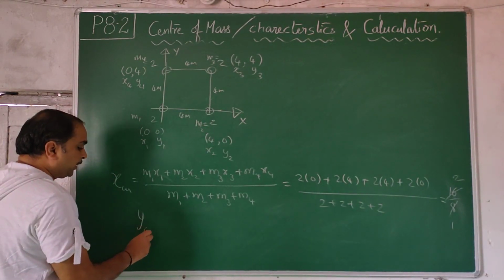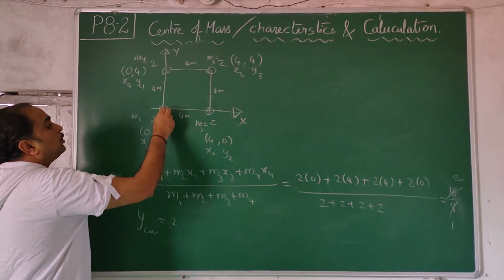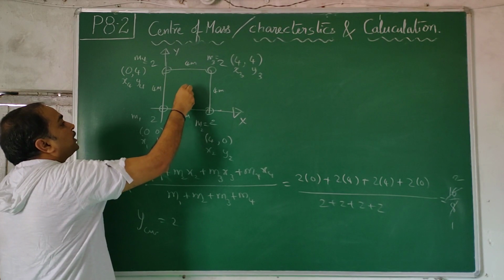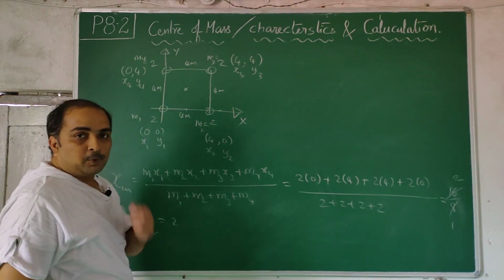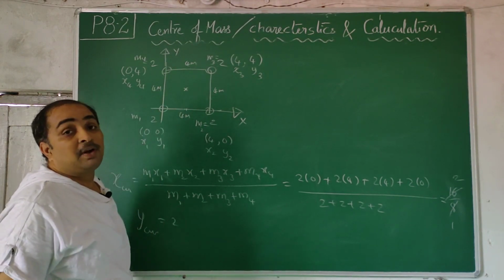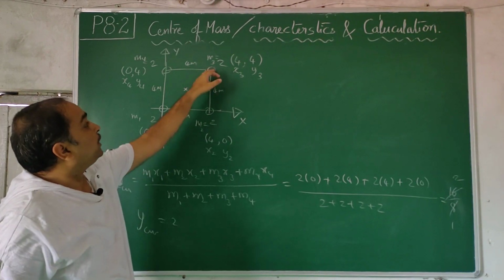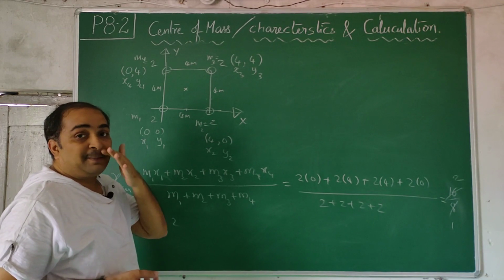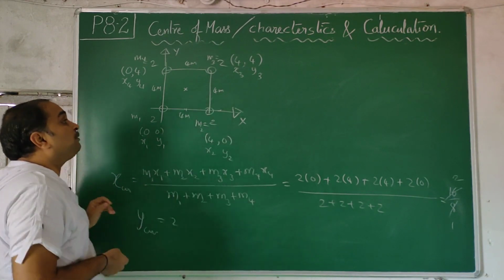Similarly, YCM you do it, again you will get 2. So from here you have to go, out of 4 you go middle, out of 4 you go middle. So center of mass lies here. You are happy, center of mass lies at the geometric center. Why did it come like that? Because you took all the masses to be equal. Because you have taken equal distribution of mass, center of mass lies at the center.